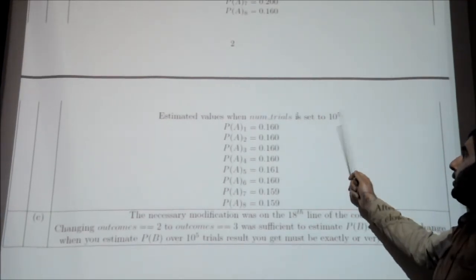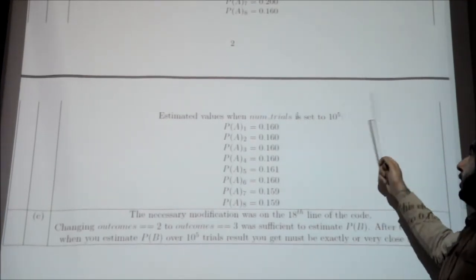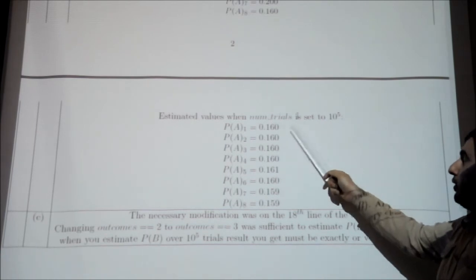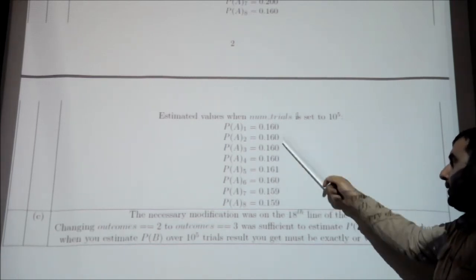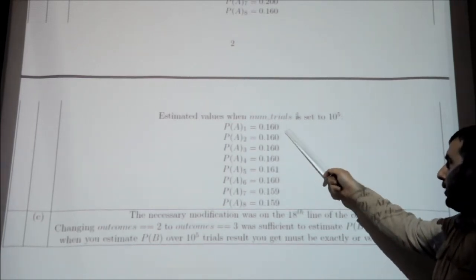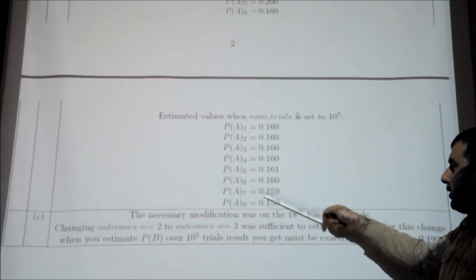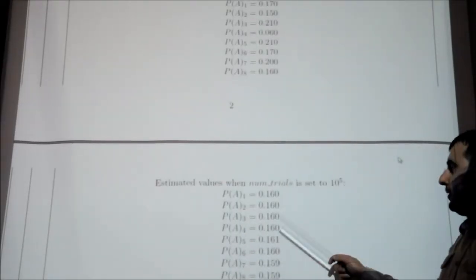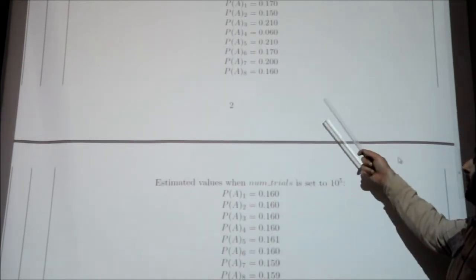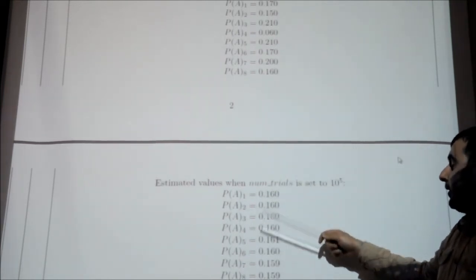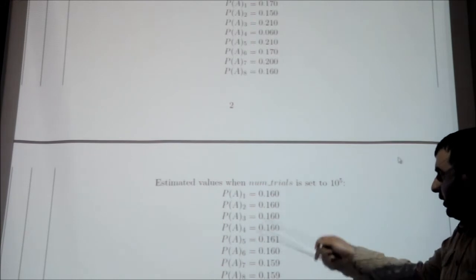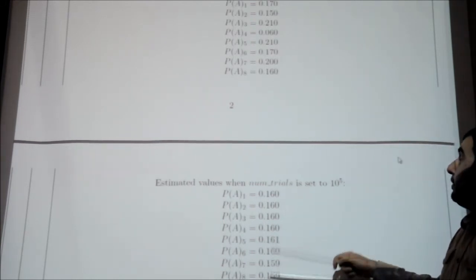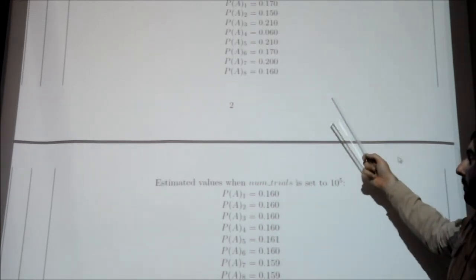If you set the number of trials as 100,000, the results should be like that. Our results can be seen in this way, and if you compare these 8 results with the first 8 results, you will see that the variance of these results is much less than the first one.